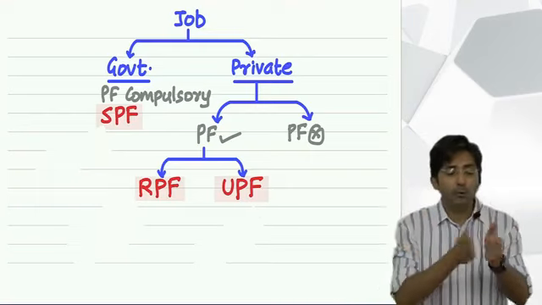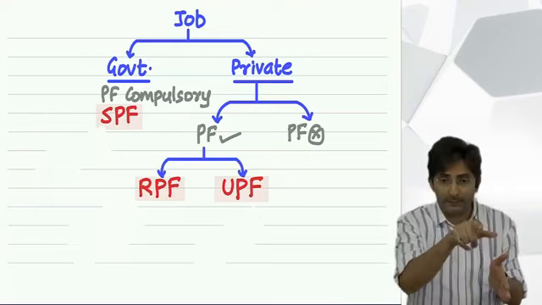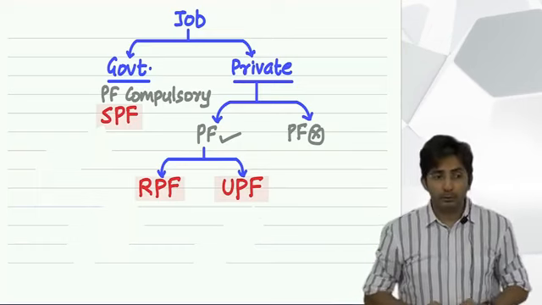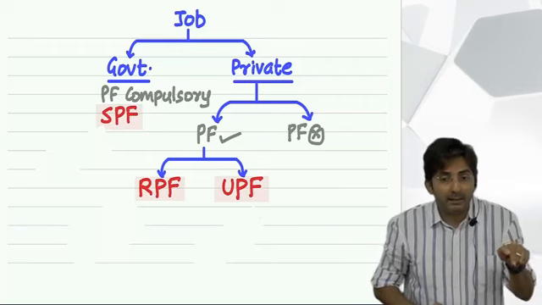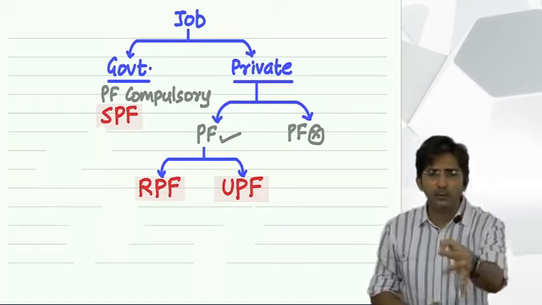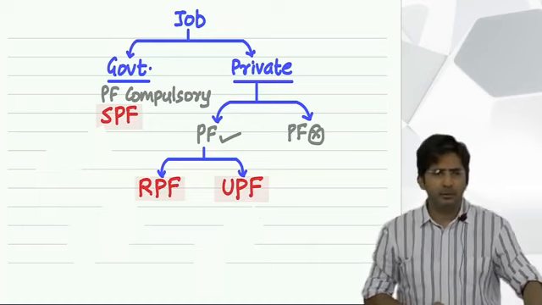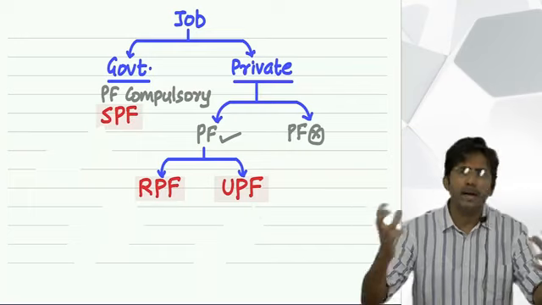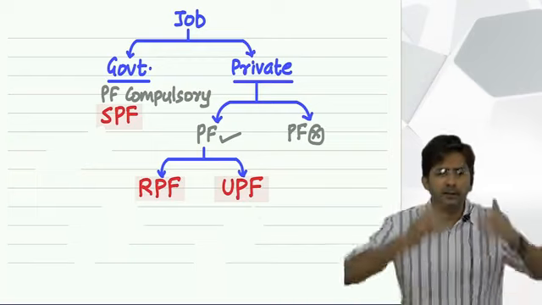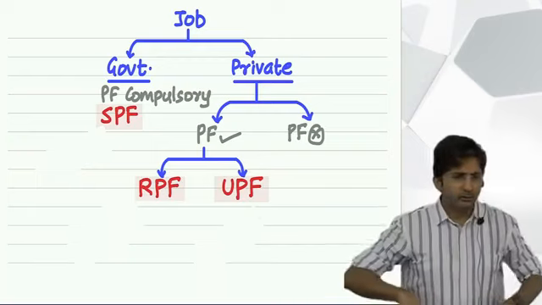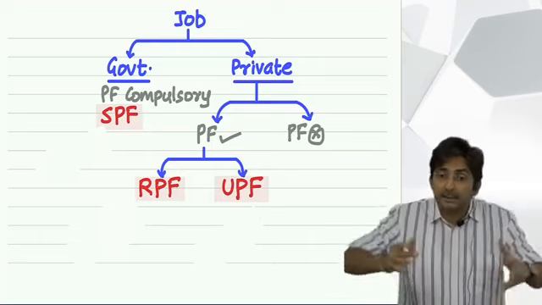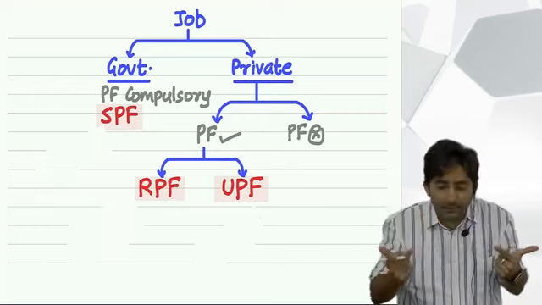There are two acts, the Provident Fund Act 1925 and the other one, the Provident Fund Act 1952. The 1925 Act governs government jobs, and that act says that in every government job Provident Fund should be there. Because people treat a government job as a secure job, and in a secure job, if Provident Fund is not there, the health security you provide... So that's why in every government service there is a Provident Fund. And since it is compulsory, it becomes statutory.